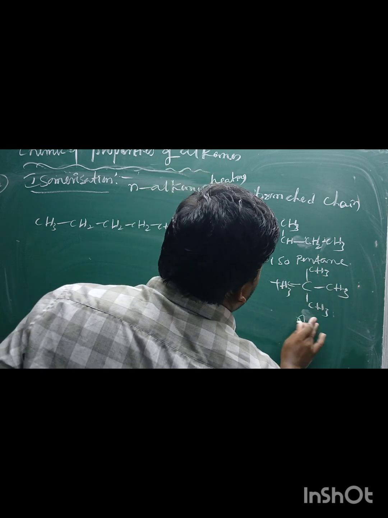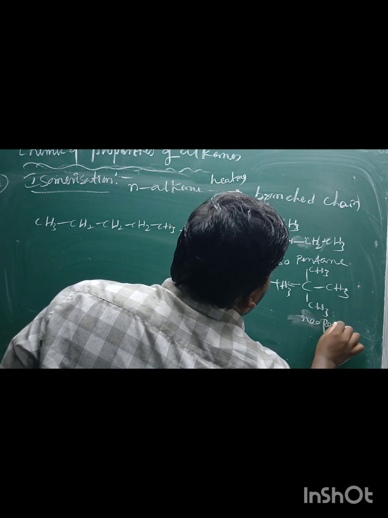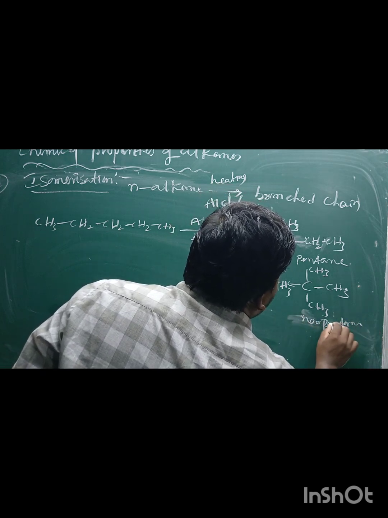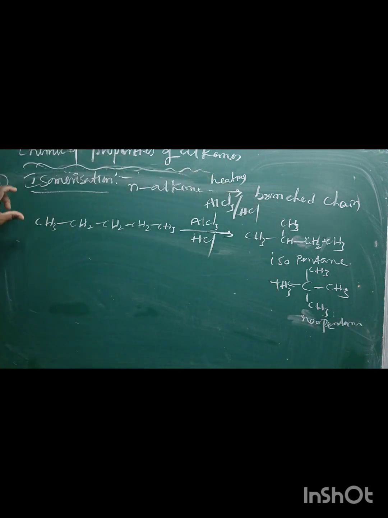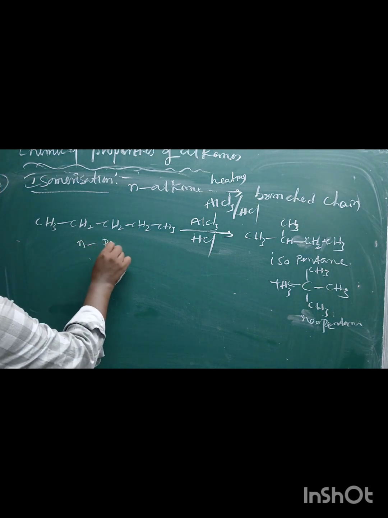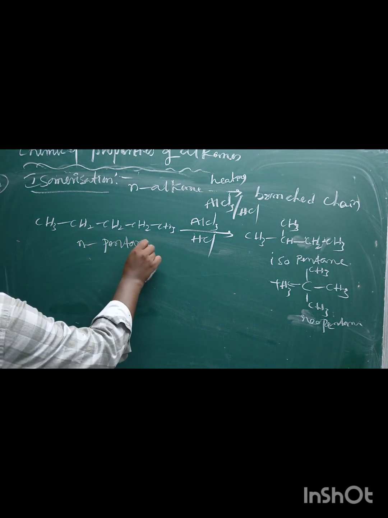Simply, N-pentane can be converted into isopentane and neopentane.